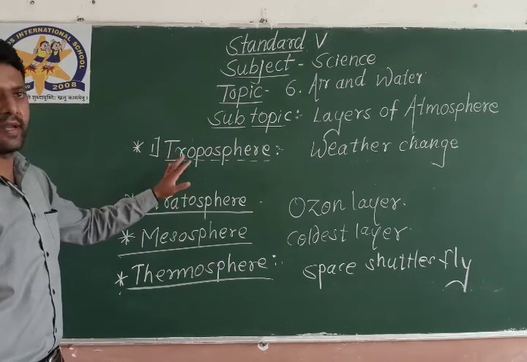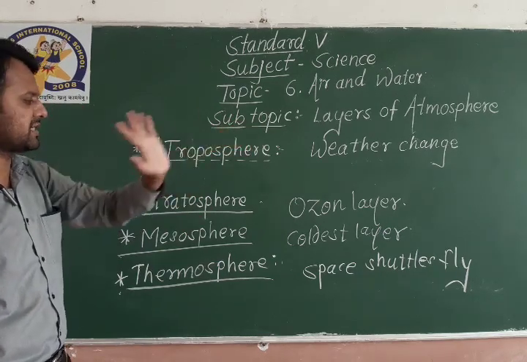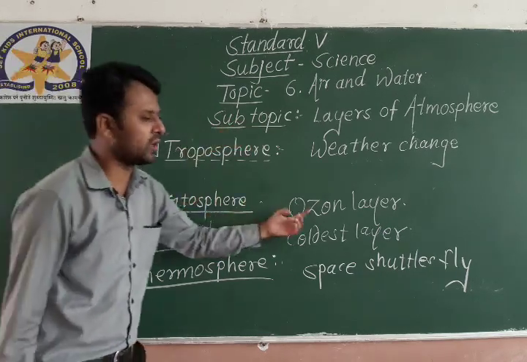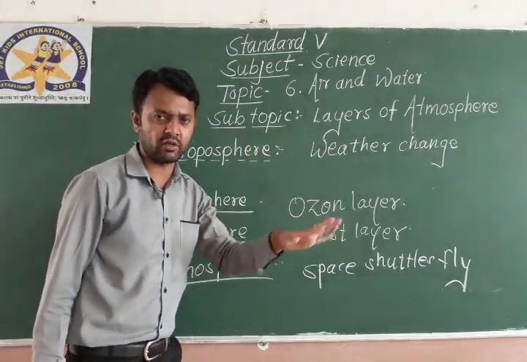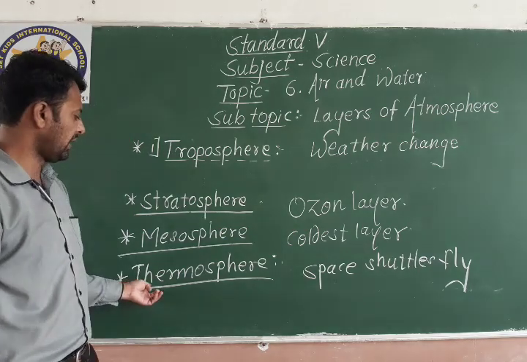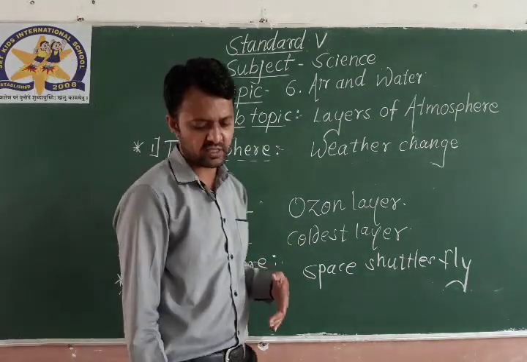All these things are very important. Troposphere, weather changes take place. Stratosphere, the ozone layer is found in this layer. Mesosphere, coldest layer of all the layers. And in thermosphere, space shuttles fly.